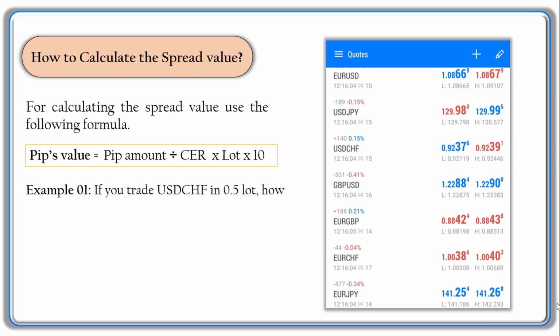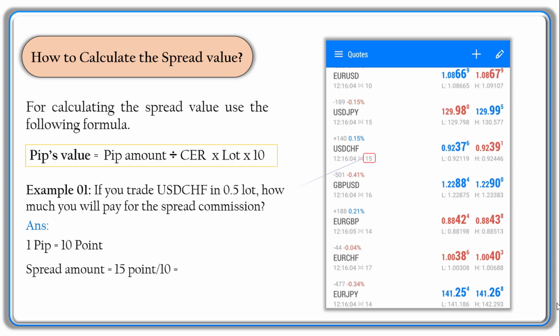Example 1. If you trade USD CHF in 0.5 lot, how much will you pay for the spread commission? Answer. We already know 1 pip is equal to 10 points. So here in this example, the CHF spread amount is 15 points. If we change the 15 points to pips, we divide it by 10, which gives us 1.5 pips.